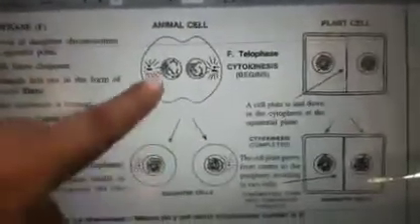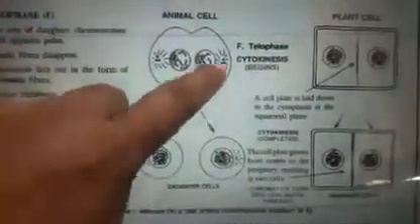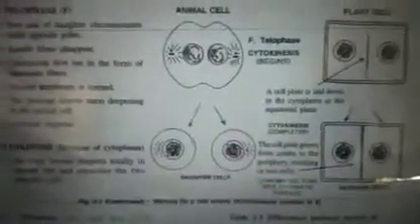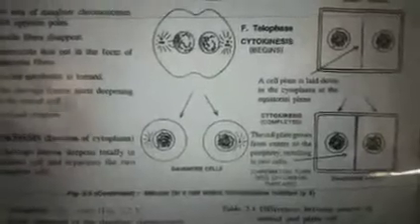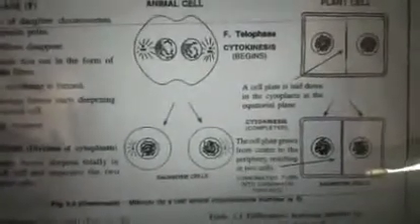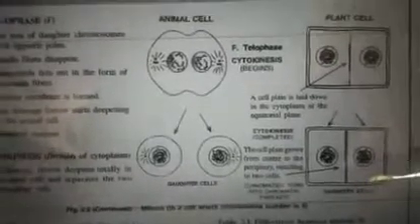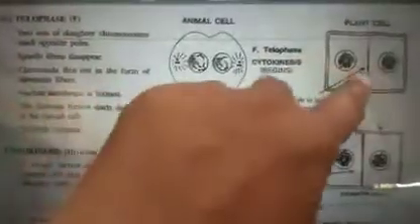The process is seen. Only the cytokinesis process, that is division of the cell, is different in animal and plant cell, while the process of karyokinesis, that is division of the nucleus, is the same in animal and plant. Only the cell division is different. In animal it starts from the periphery to the center, while in plant from center to the periphery.